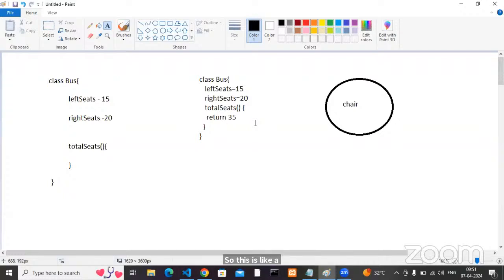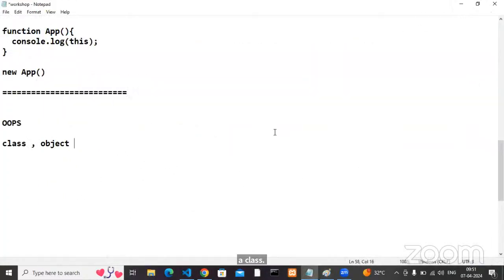Can we come to it programmatically? So my question is, in JavaScript, how many ways can we create a class? In JavaScript, we can create a class in two ways.